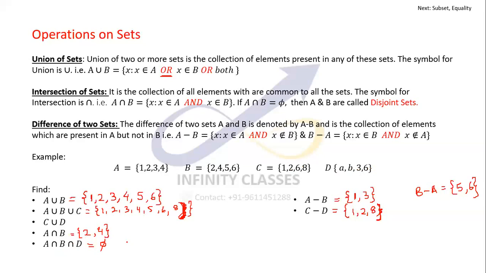A, B, and D together, all the three sets together, are disjoint sets. I'm not saying A and B are disjoint, or A and D are disjoint. I'm saying A, B, and D together are disjoint sets.